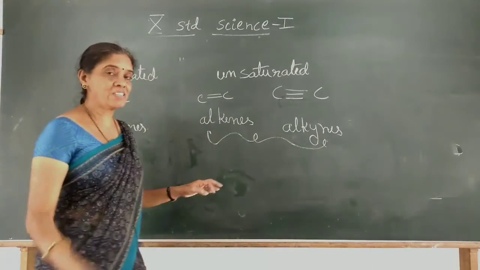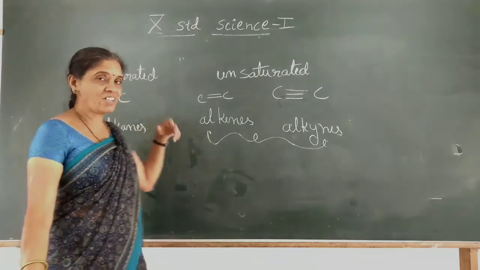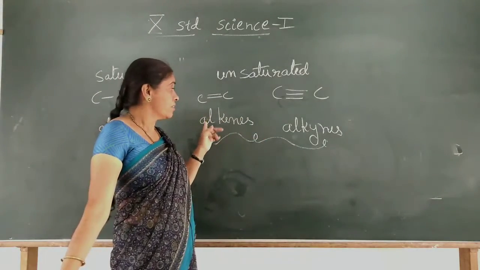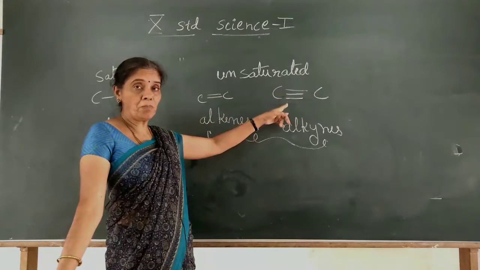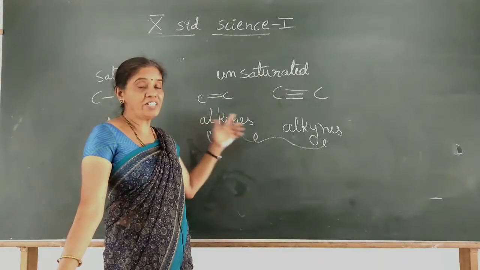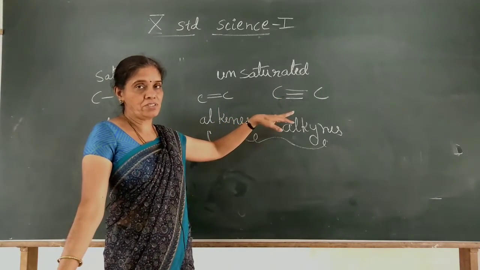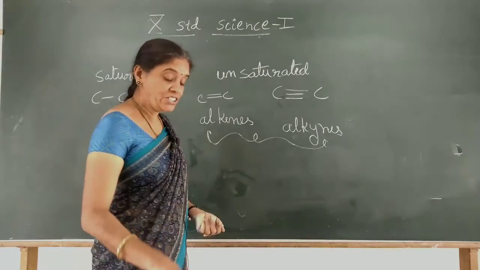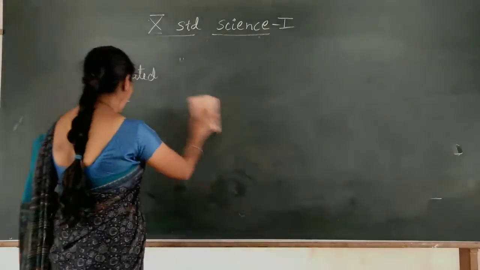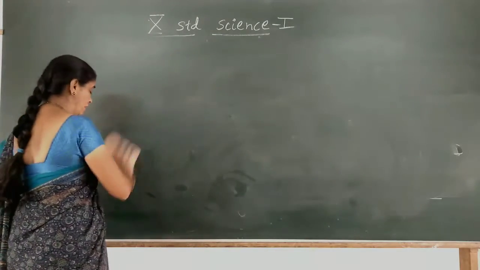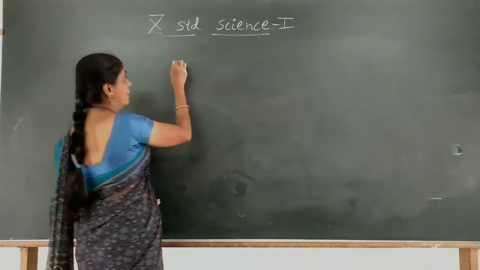Because they have fewer hydrogen atoms compared to alkanes, the saturated hydrocarbons, and they are very active. Any heteroatom or any atom can break this double bond or triple bond and form a new compound. They are ready to react, so they are very active, and they are called unsaturated hydrocarbons. These also determine the nature of the hydrocarbons. They are also called functional groups. They determine the functional category, so the double bond also determines the nature. And a few examples we will take in alkene.